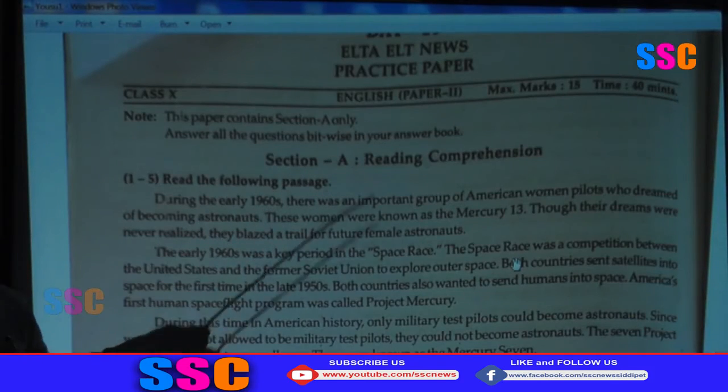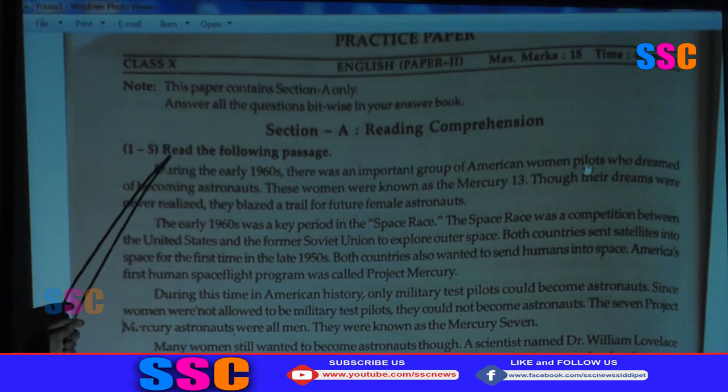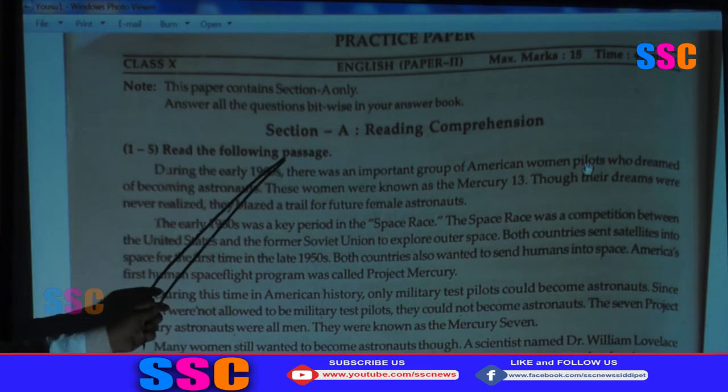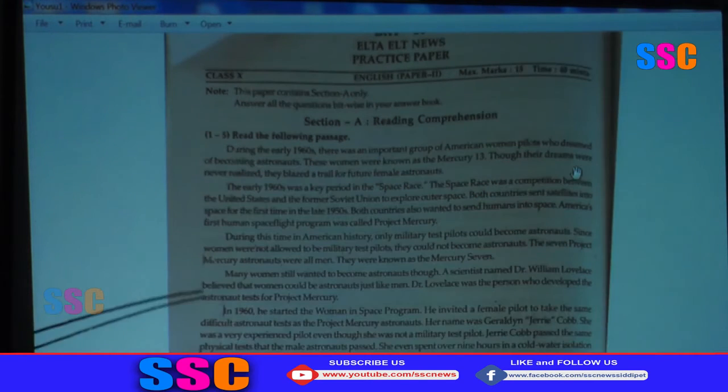Section C, one example here, PPT is here. See, like this a passage is given, with questions 1 to 5. Read the following passage. Here, 1, 2, 3, 4, 5 passages are given.